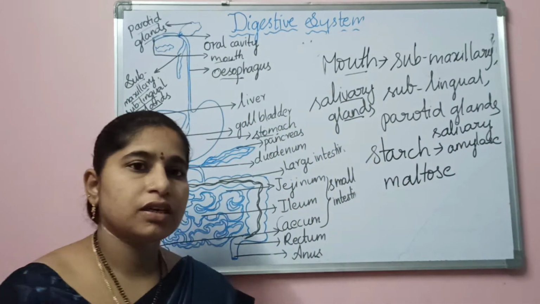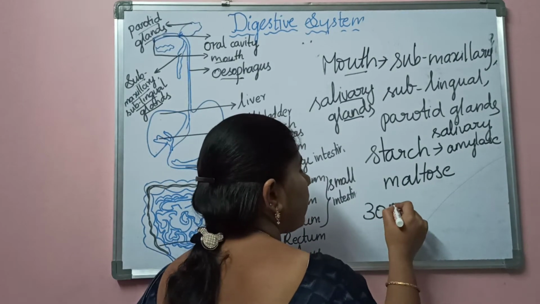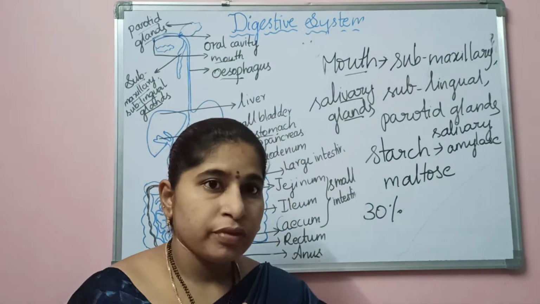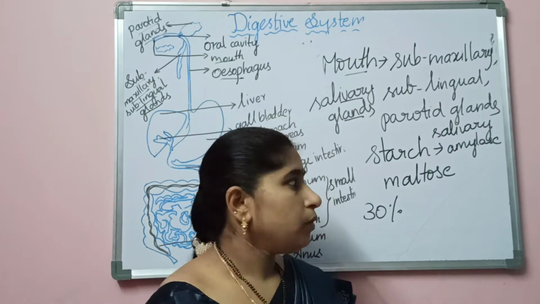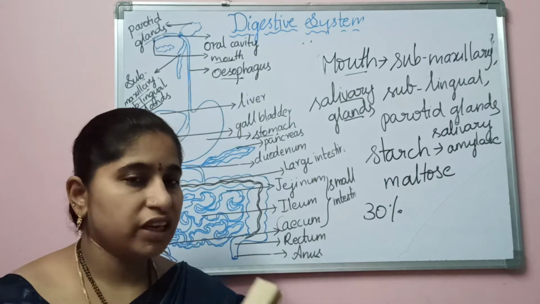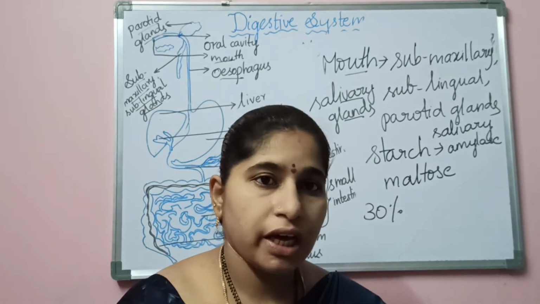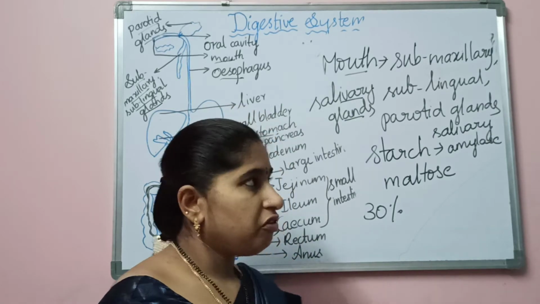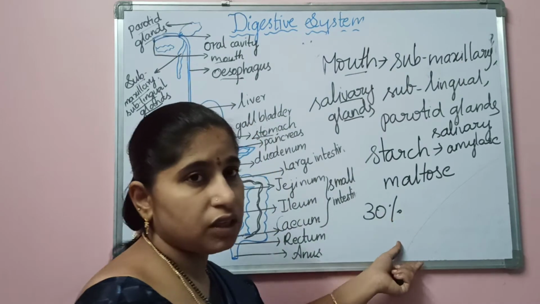The carbohydrate is not completely digested in the mouth. Only 30% of the carbohydrate digestion occurs in the mouth. Okay, so in the mouth we have the saliva, and we have four types of teeth. Here we have to learn two main points. Up to here, is it clear?